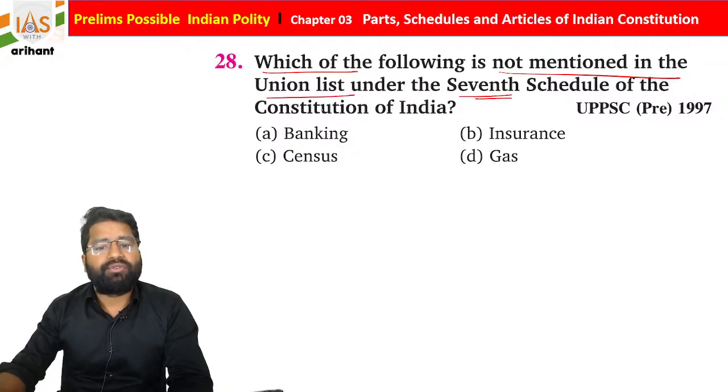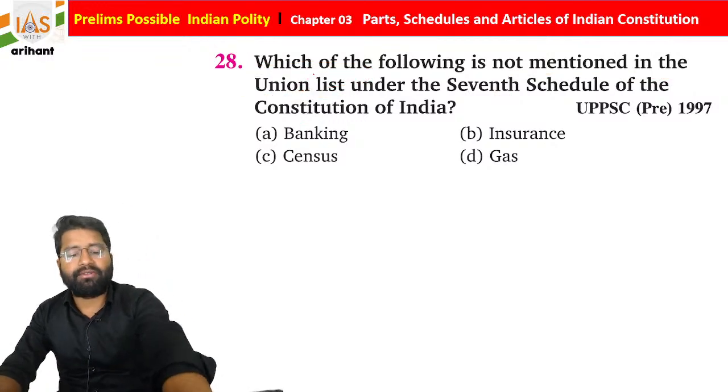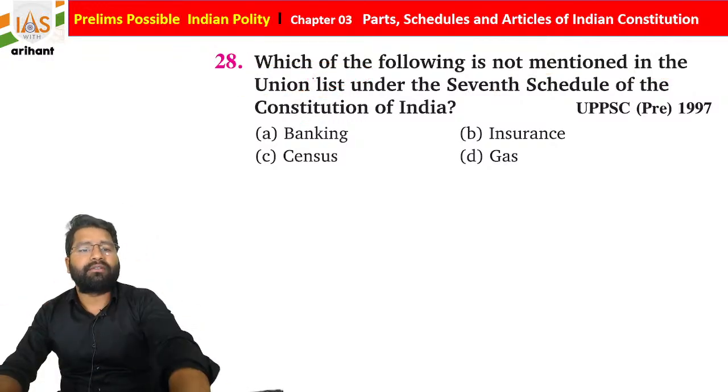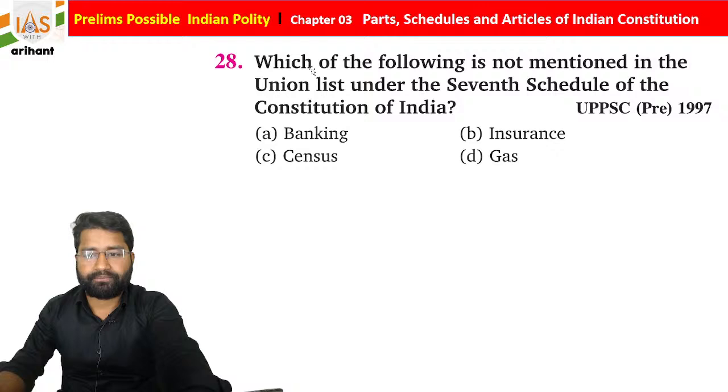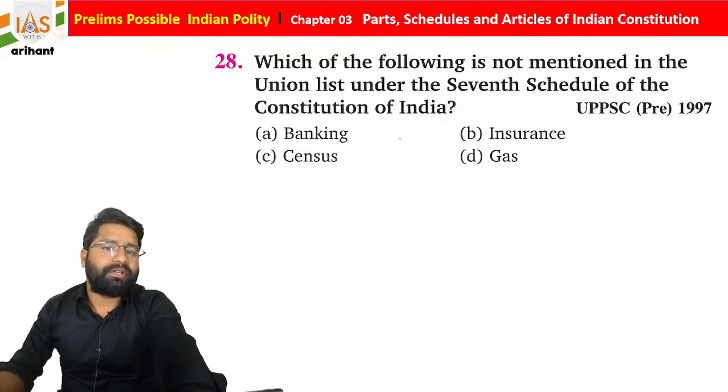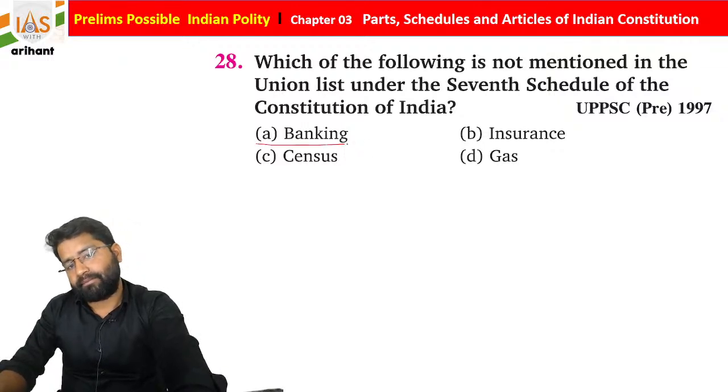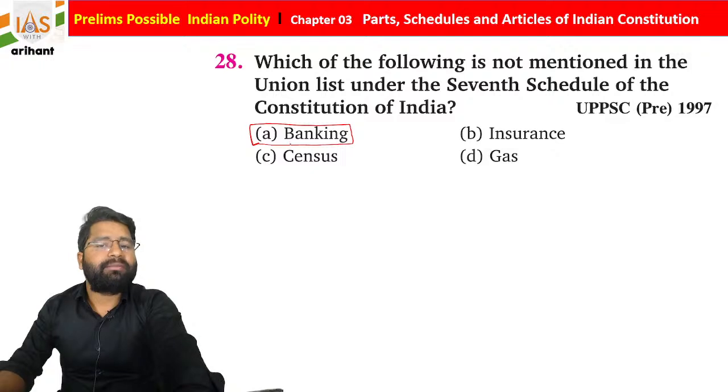Now if you move further, which of the following is not mentioned in the Union List under the 7th Schedule of the Indian Constitution? Not mentioned under the Union List, students, means they want to know which of the following is part of the concurrent list or state list. If you see banking, banking is regulated by the center. We have given power to the state also, but it is basically part of the Union List.